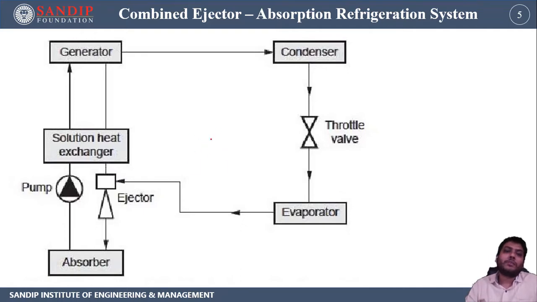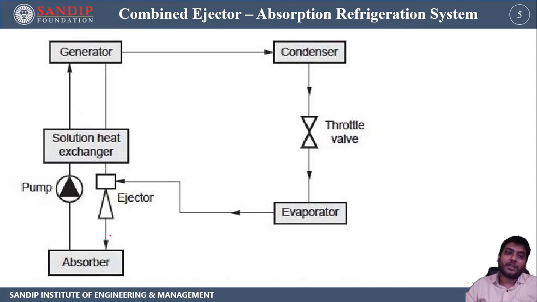Now this is something like an absorption system. If you remember, in an absorption system, from the generator it goes to the condenser, and after the condenser there is a throttling valve, which leads to the evaporator. Now from the evaporator, in a simple absorption system, it goes directly to the absorber. But what happens over here is that it goes to the ejector.